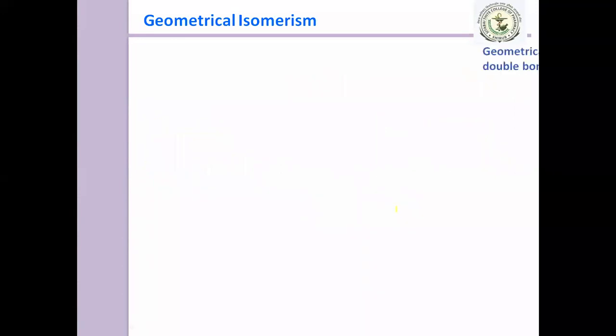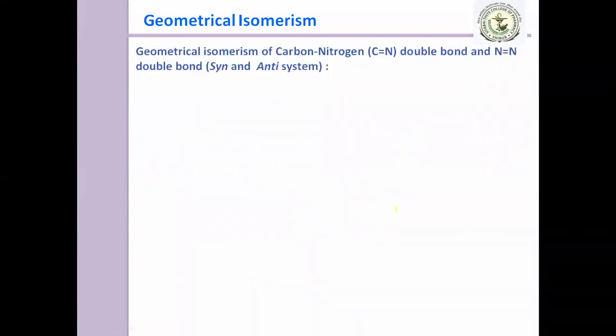Now moving to the next point, for the geometrical isomerism of carbon-nitrogen double bond and nitrogen-nitrogen double bond, in this case we use the syn and anti nomenclature system instead of cis and trans.